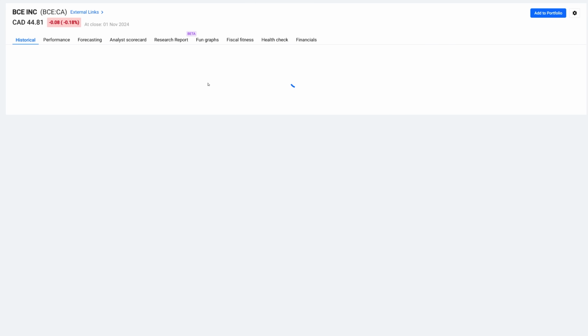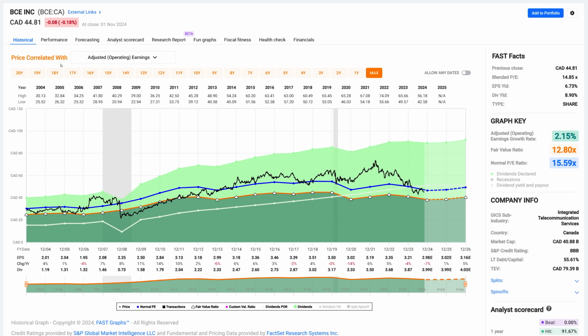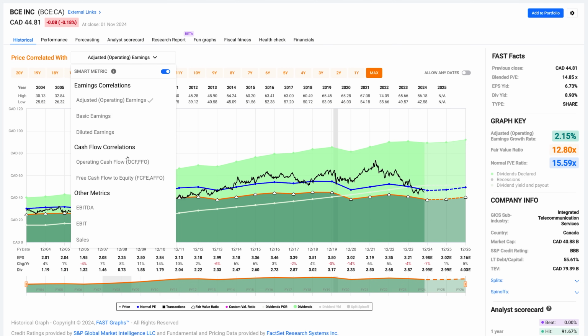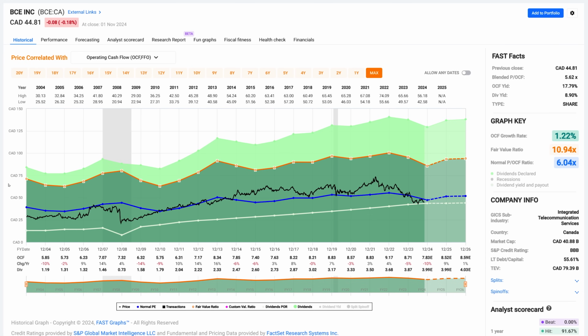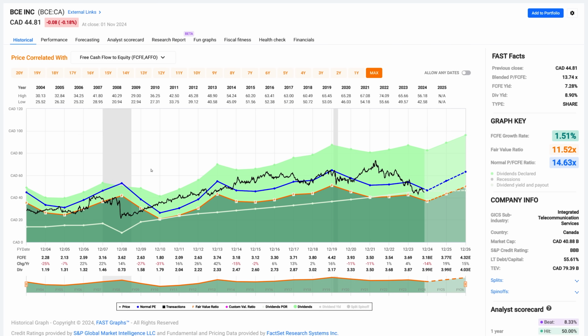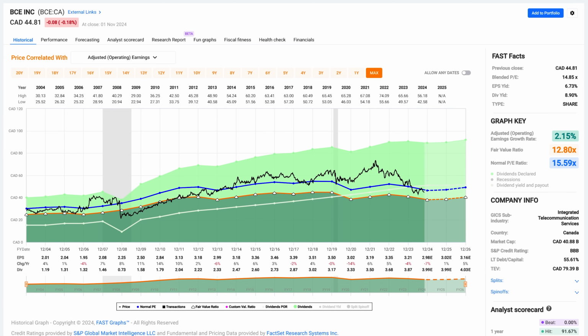The next company on the list is also a Canadian company. It's BCE Inc., and it's had relatively low growth rate, but it's also had a very high dividend payout ratio. So I really want to check operating cash flow here. And again, the operating cash flow is substantially above the dividend income. The free cash flow is also generally above, but it's getting closer at times. Okay, so I'd call that a caveat. It has about 55% debt to capital. It has an earnings yield of 6.73%, which is attractive, a dividend yield of almost 9%.